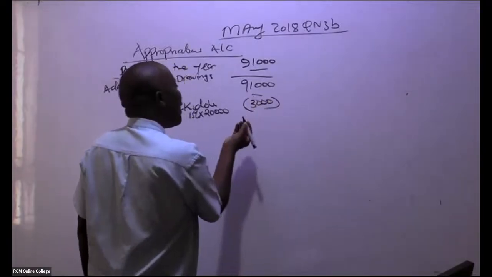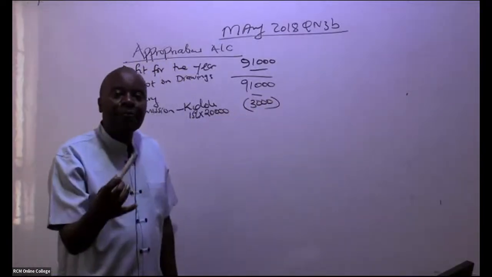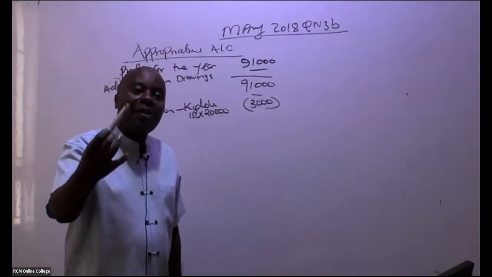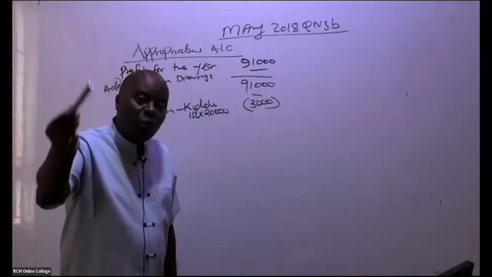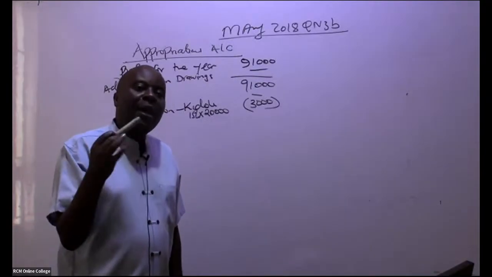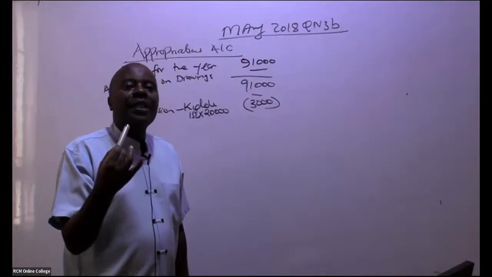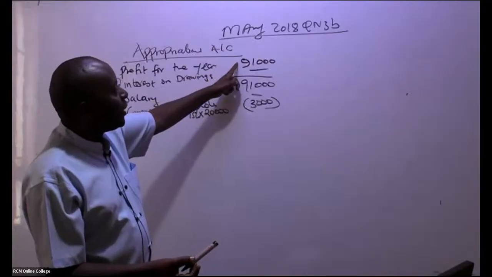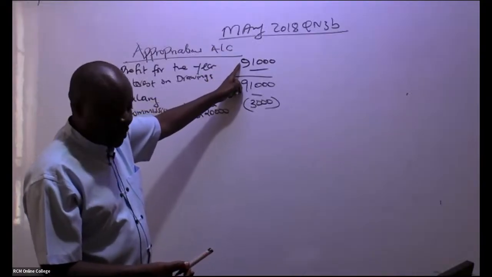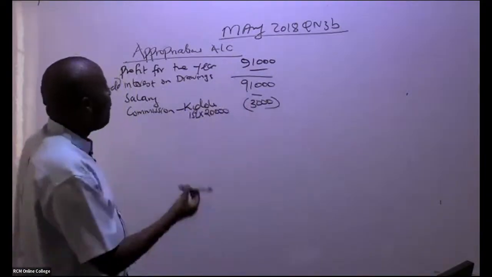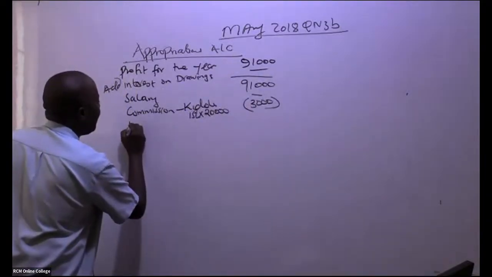3,000. From there, these people have given us capital, which will enable us to run this partnership into the future. What we call the fixed capital, what they can't withdraw. We must pay them interest. That interest will be an appropriation, a distribution of the profit. So come here and give us, ladies and gentlemen, the interest on fixed capital.